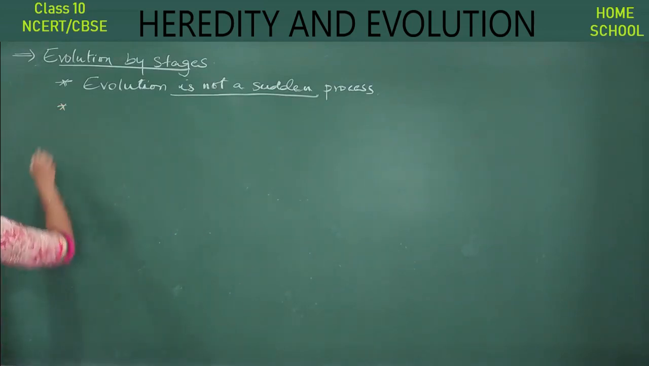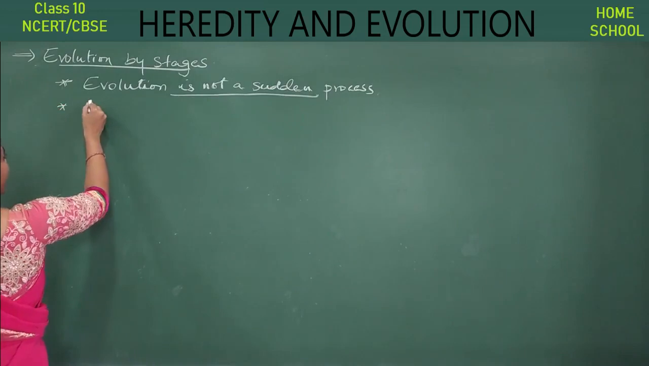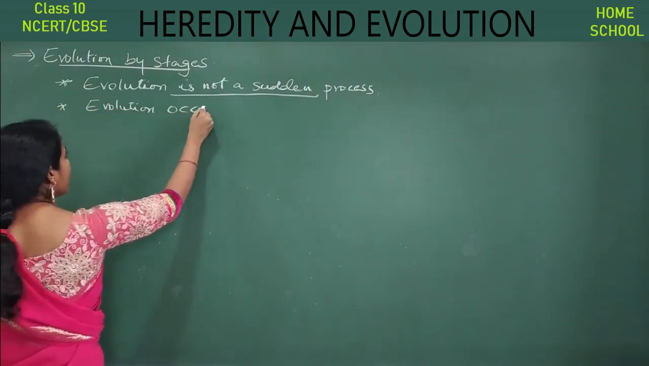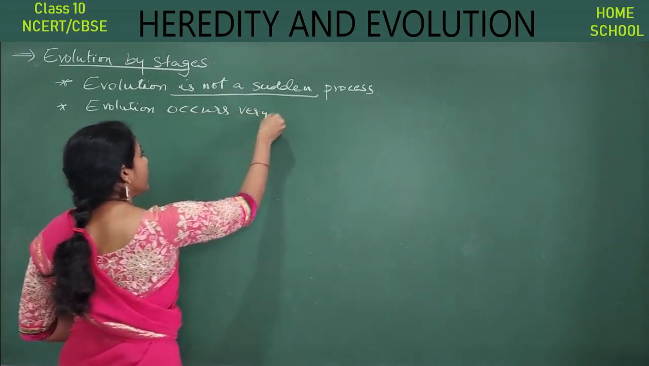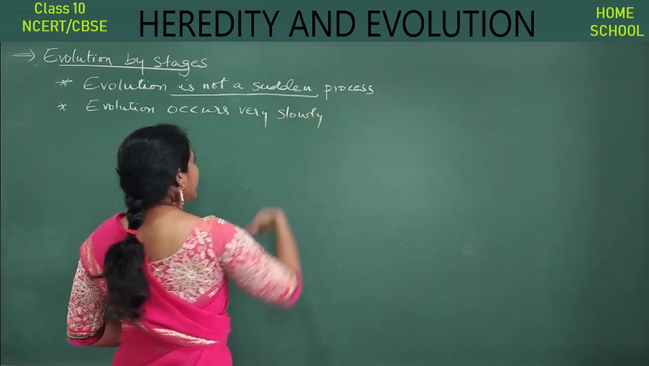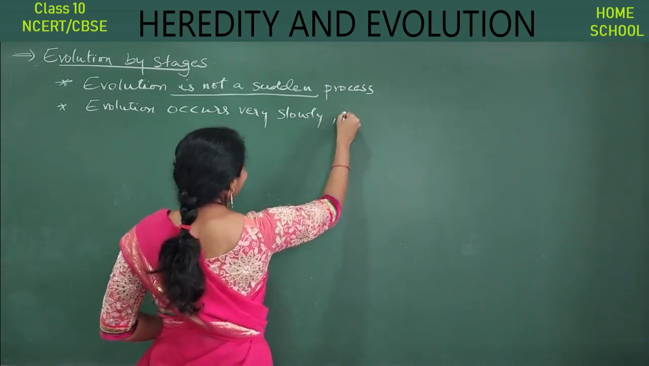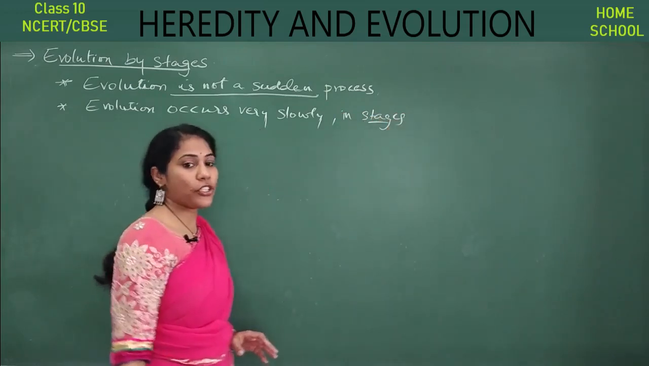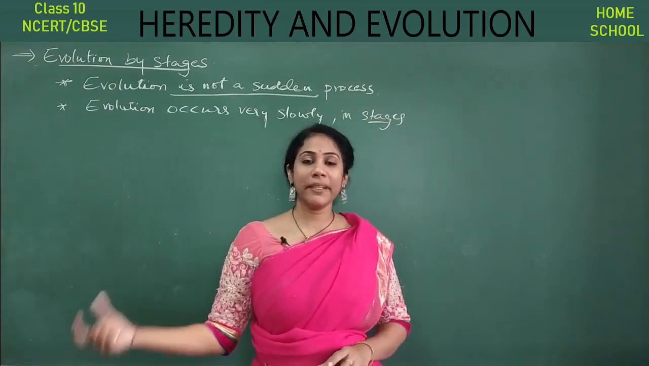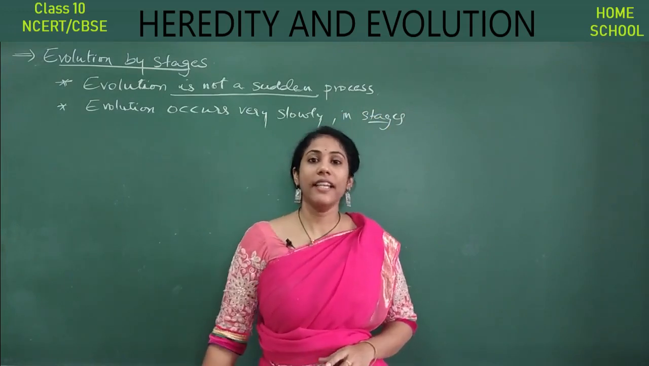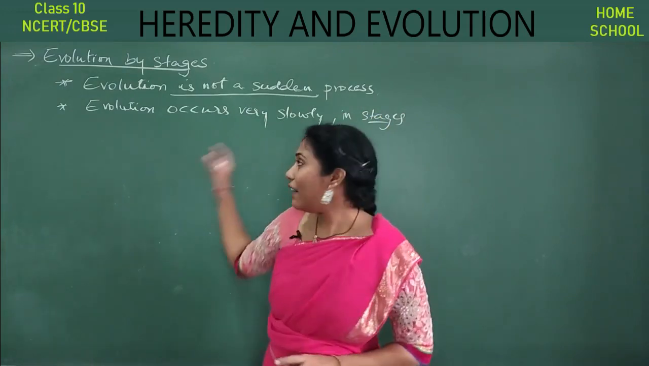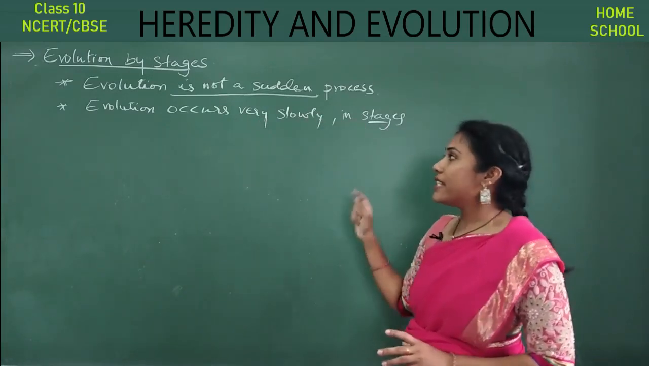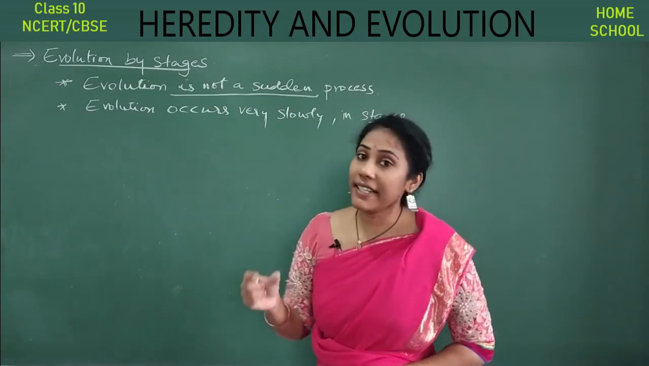And the next point that you have to remember is evolution occurs very slowly, okay? In stages, it will occur in stages, okay? Stage by stage you will see variation. Ultimately you would observe the evolution. Okay, so this is what we will study, how evolution is happening in stages, how it is happening very slowly. This is what we study with the help of certain examples.